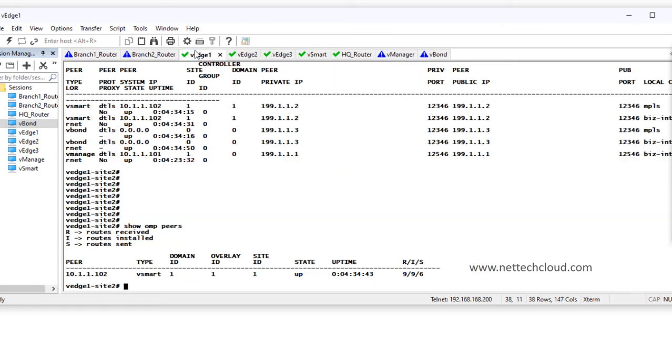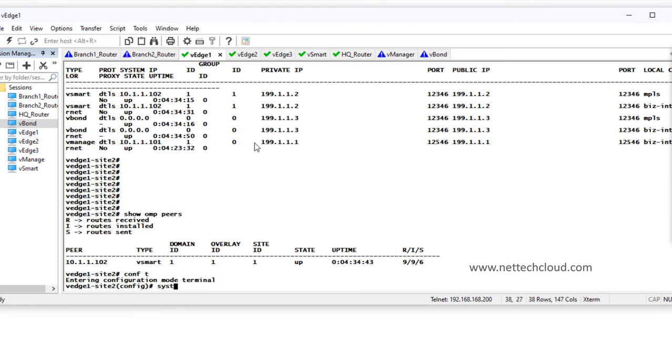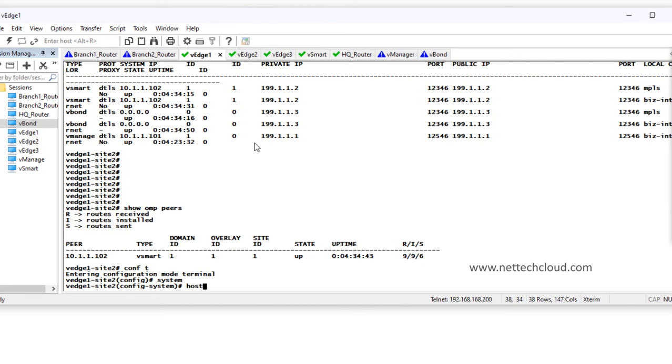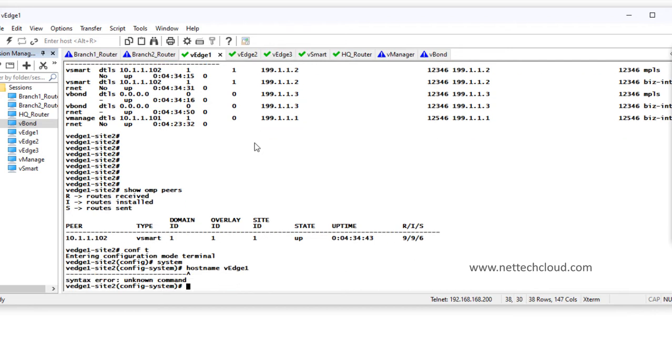Okay. And what if I try to do any config change? Let's say I want to change the host name here. Host name vSmart only or 1. Okay. Sorry. Host name vSmart.